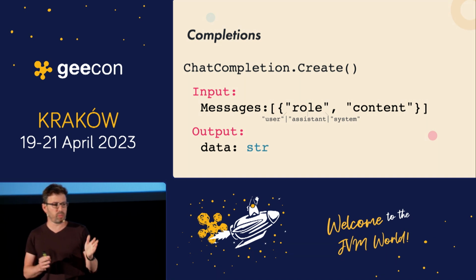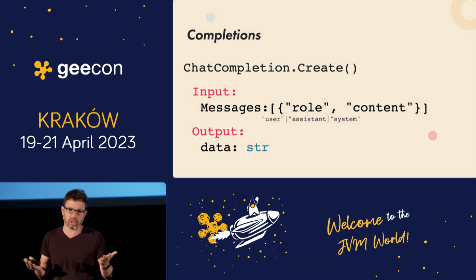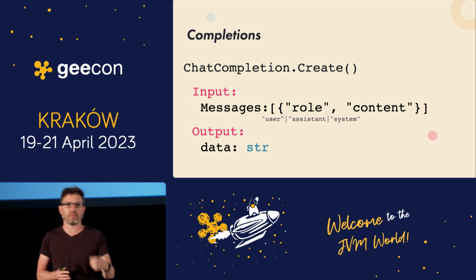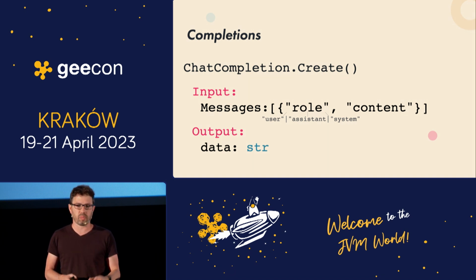And as an output, you get the completion, obviously. There are some fields there, but in the data, you can find the actual text for the completion for this conversation.